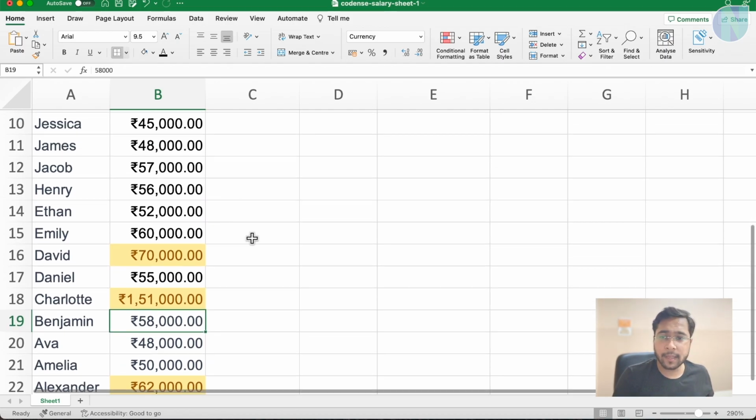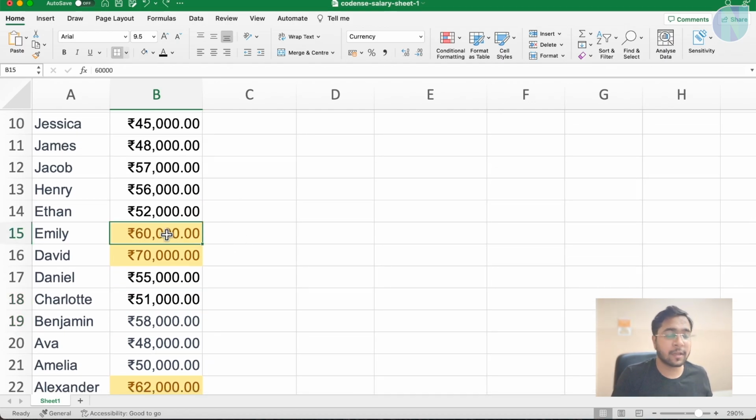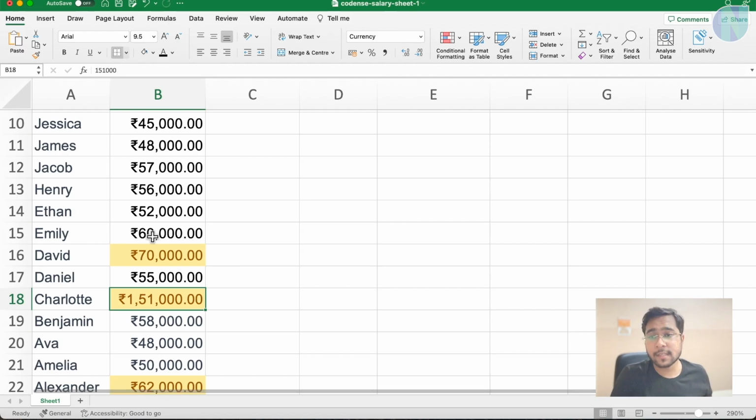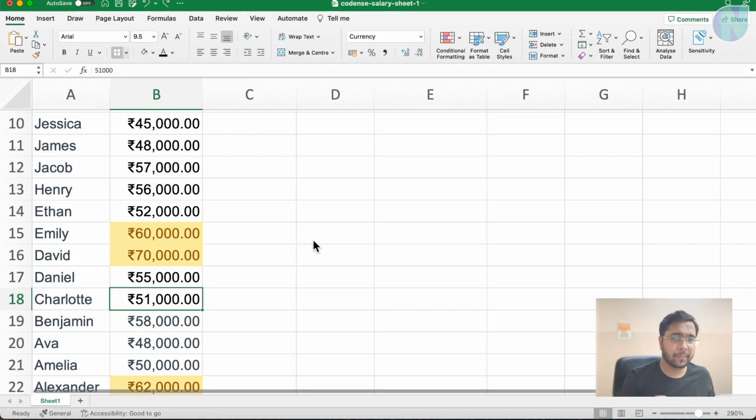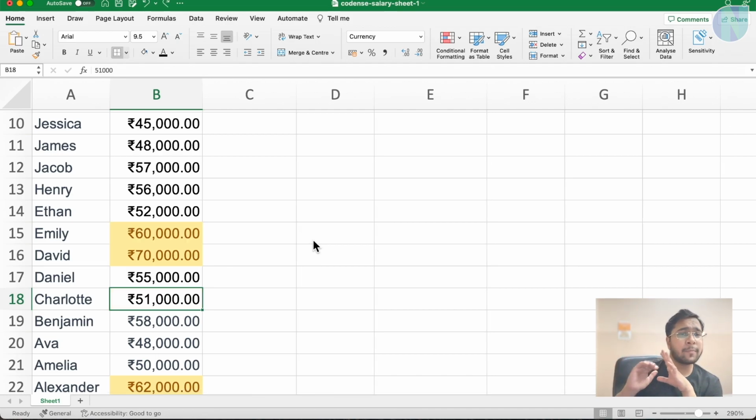Like see, I can undo. Like see, now this has become yellow. If I redo, you can see this value is not in the top 5 values. So it is again back to black color. It is real time, you don't need to do it every time. If you update a value, it will be set accordingly.